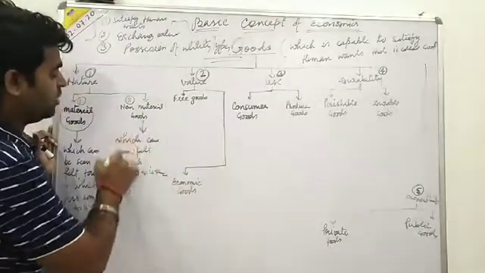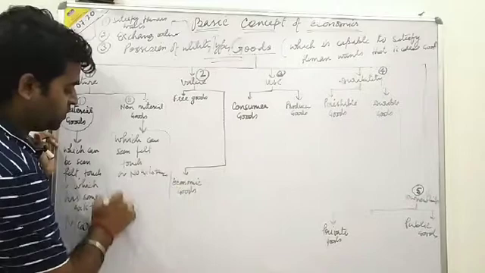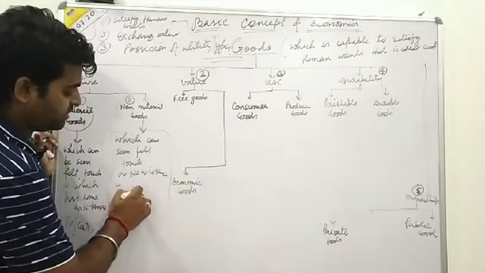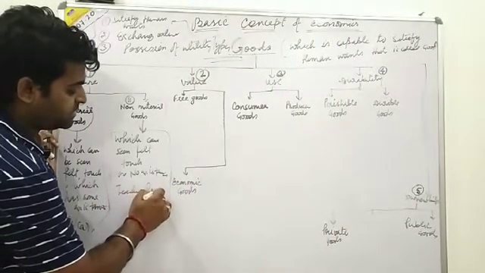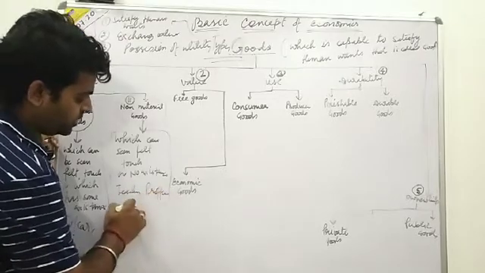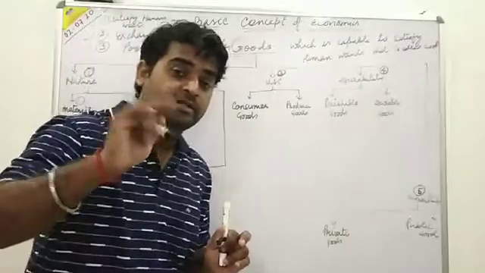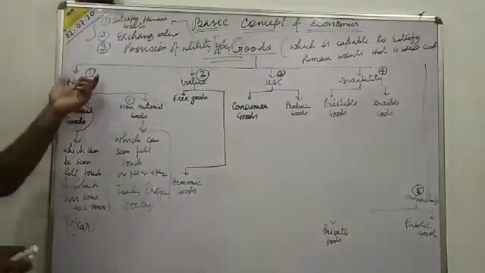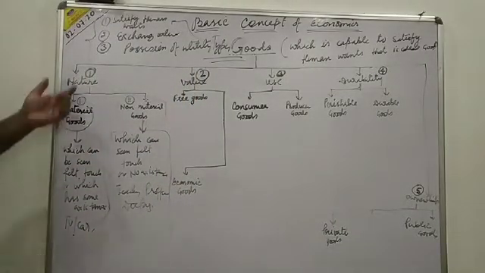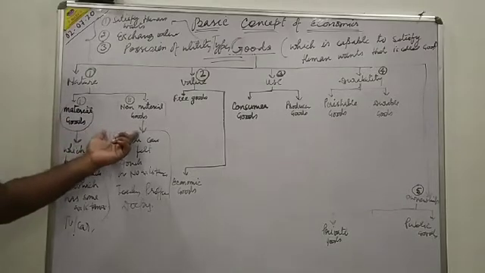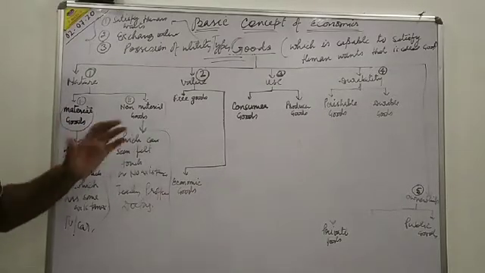That is called non-material goods, which can't be seen, felt, touched, or have no existence. On the basis of nature, we can classify goods into two types: material goods and non-material goods. Clear?